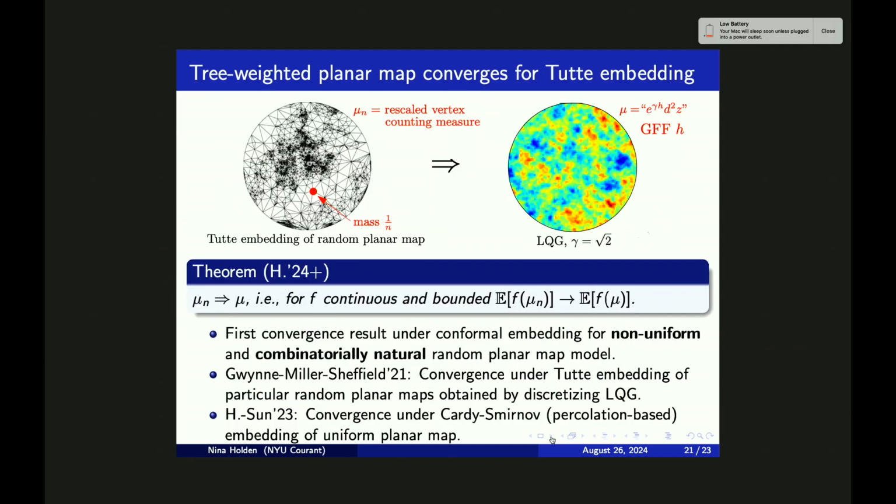And this embedding could be argued to be discrete conformal by using Smirnov's proof of Cardy's formula. So your theorem here is for C = -2, gamma = square root... But you expect it to be valid for the whole range of C's and gammas? Yeah. And the proof technique should, in principle, also generalize to other values.